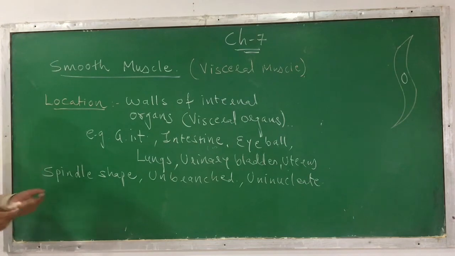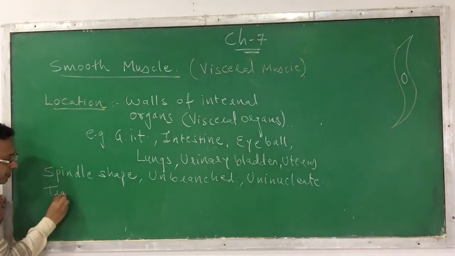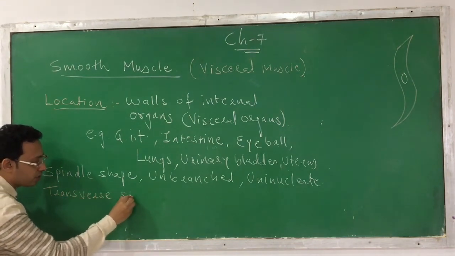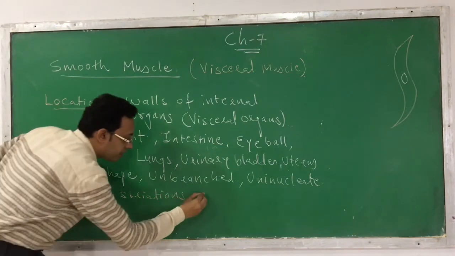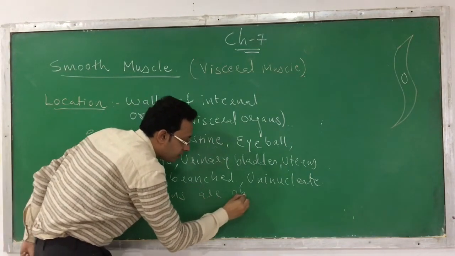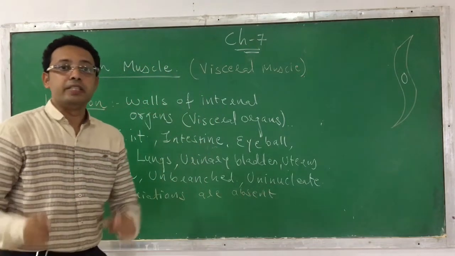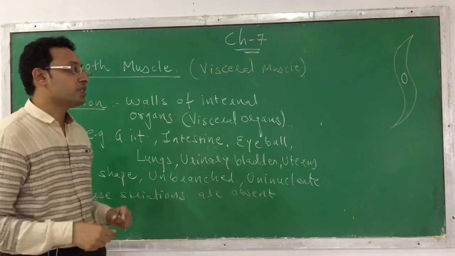Now, unlike skeletal muscle, when we observe smooth muscle under a microscope, we cannot find the transverse striations. Transverse striations are absent, meaning stripes are not present.